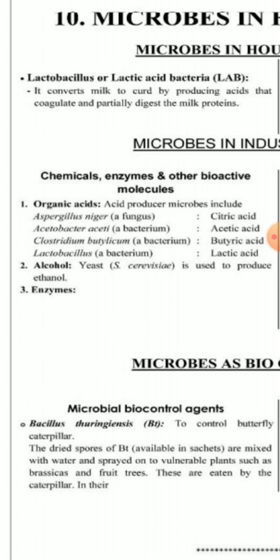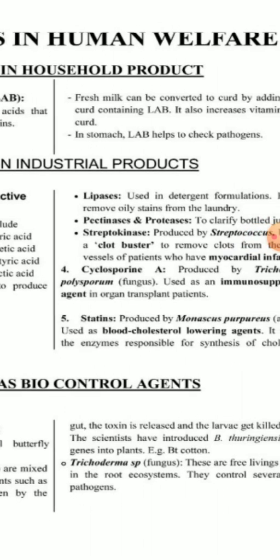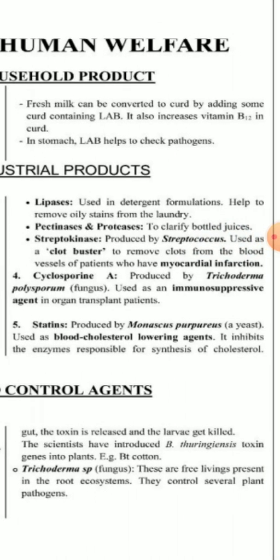The next industrial product is alcohol. Yeast is a microbe that is used to produce ethanol in the alcohol industries. The third industrial product is enzymes. The first enzyme is lipase.